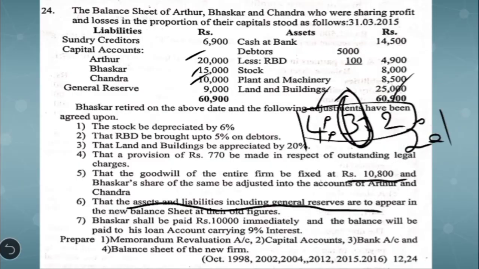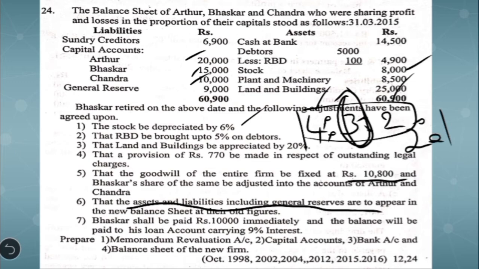Now coming to the preparation of memorandum revaluation account, the first adjustment says the stock to be depreciated by 6%. So we have to decrease the value of stock, which results in a revaluation loss. So we have to debit that in the first section, and the total book value of the stock is 8,000. On that we have to charge 6%.